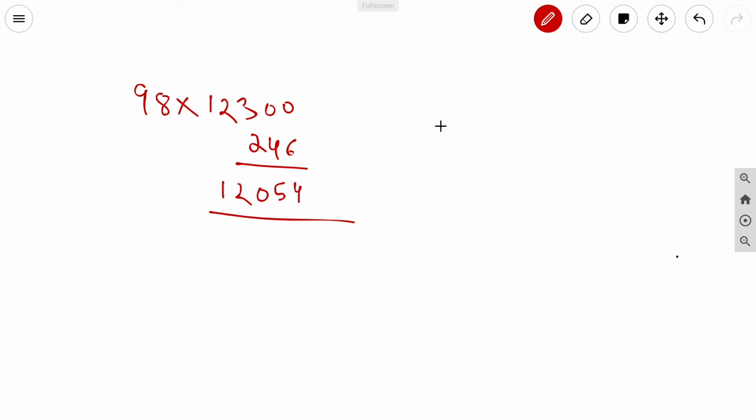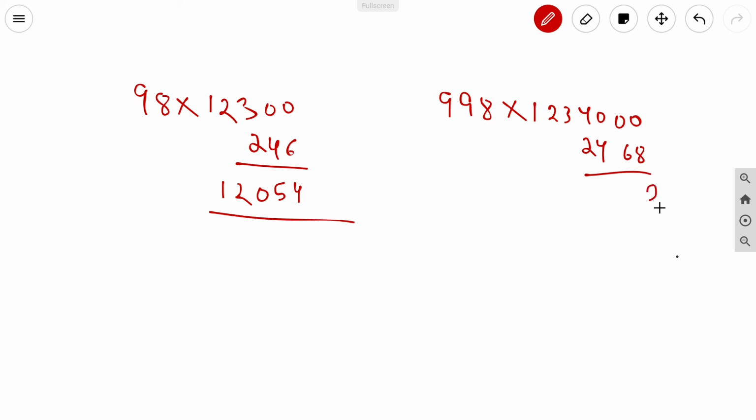Let's take more examples. 998 into, let's take 1234. Okay, let's take a number like this. So put 3 zeros because there are 3 digits in 998. Subtract double of it. What will be double? 2468. Subtract 2468. So just write the answer now.